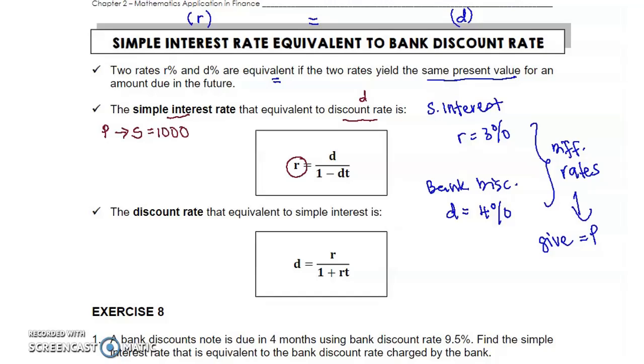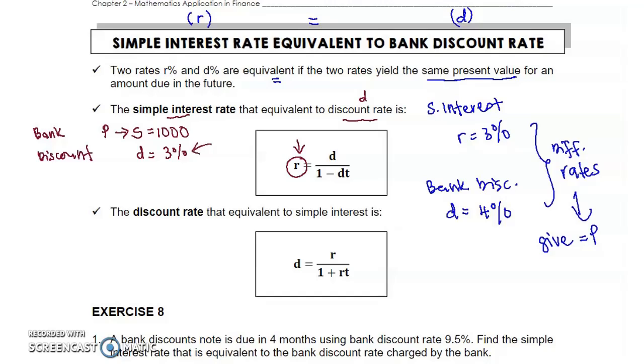So now in the case of bank discount, we borrow 1,000 and the rate given, for example, is 3%. Now we want to find the simple interest rate here, value R, which is equivalent to the discount rate.